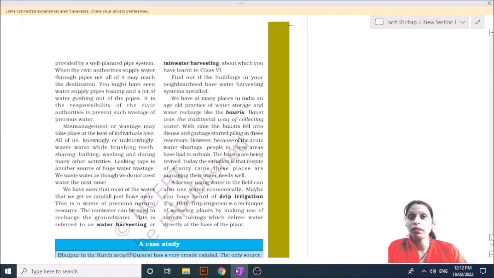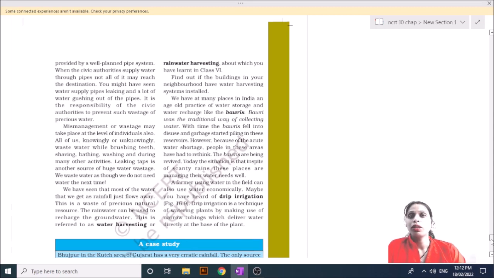You know that in the southern part of India, the Bawdi is very important. This is a traditional way of collecting rainwater, and through the seepage of the rainwater, the groundwater level rises. That's why we use the Bawdi. But with time, the Bawdi was converted into piles of garbage.